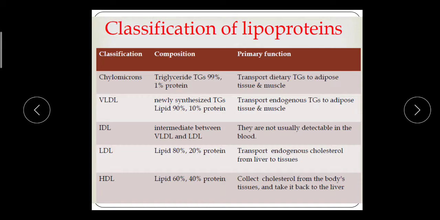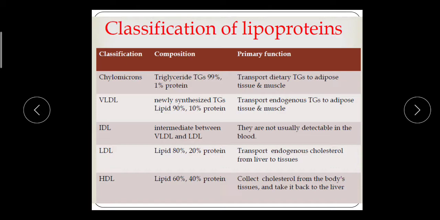Next is the classification of lipoprotein. They are classified under 4 or we can say 5 classes. The first type of lipoprotein is chylomicron. This is the largest, bigger size lipoprotein. The composition of that lipoprotein is 99% triglycerides, meaning lipid, and 1% protein. The function of chylomicron is to transport dietary triglyceride to adipose tissue and muscle for the future requirement of energy.